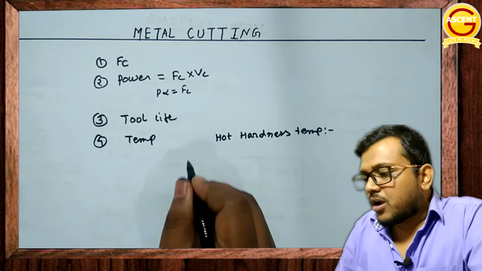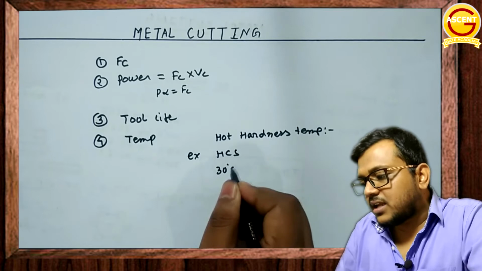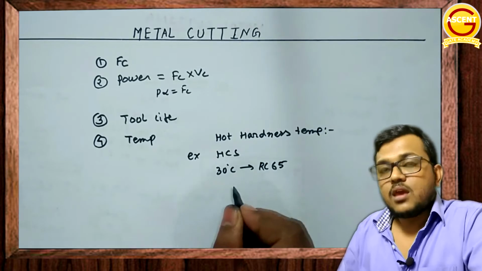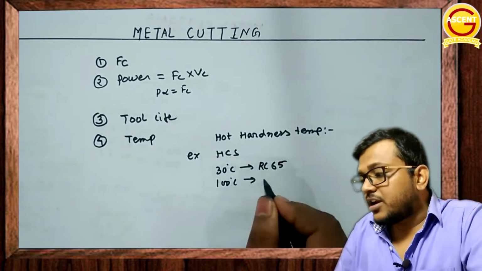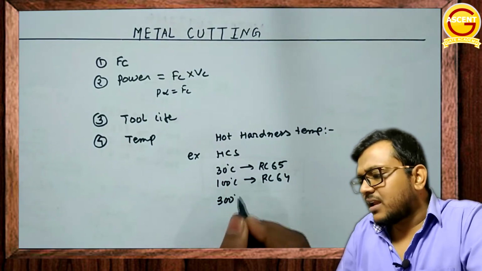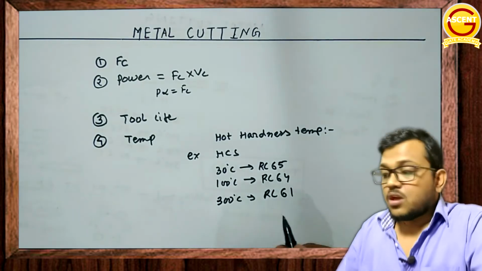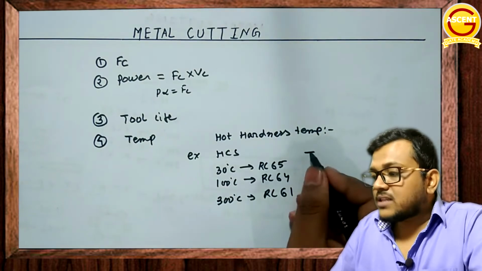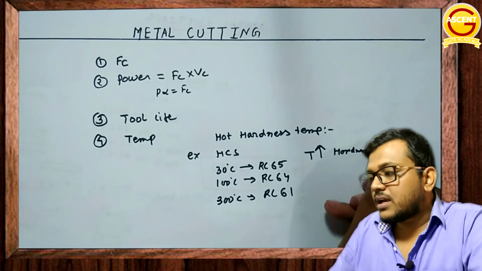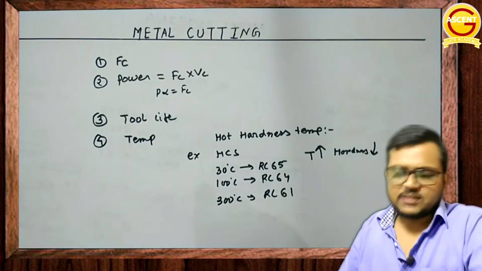For example, for high carbon steel at room temperature, that is at 30 degrees Celsius, it has a Rockwell hardness number of 65. And at 100 degrees Celsius, it reduces to 64. And at 300 degrees Celsius, it will have a Rockwell hardness number of 61. What can you conclude? As you increase the temperature, the hardness of the material will decrease.